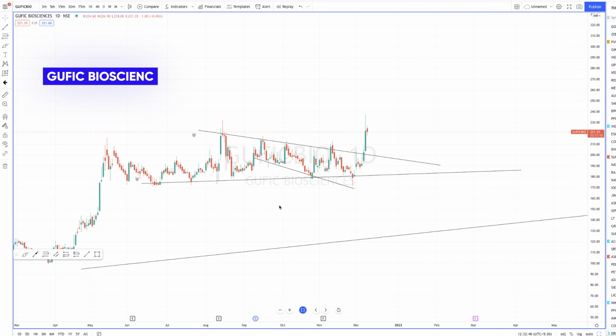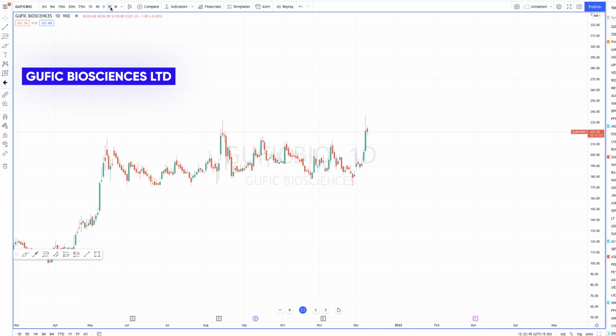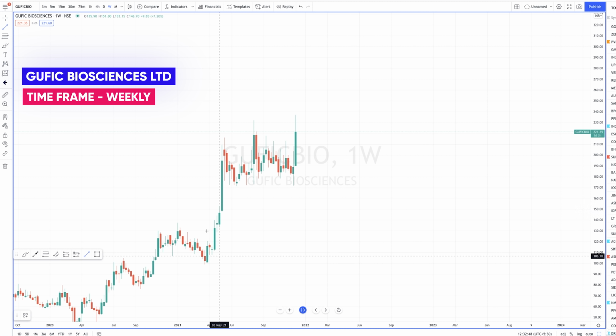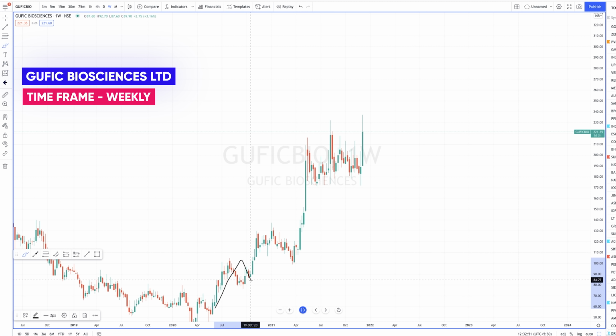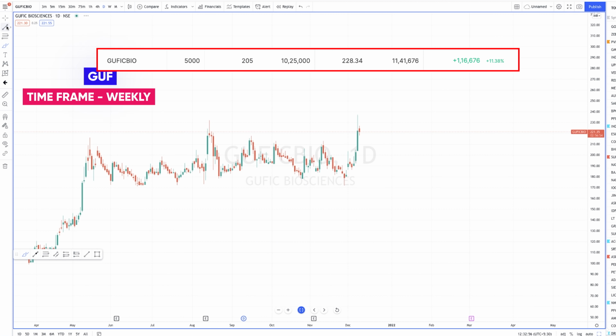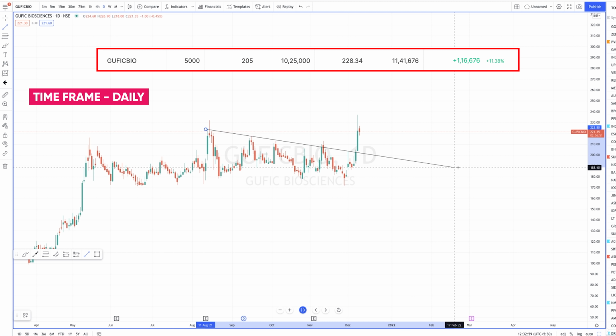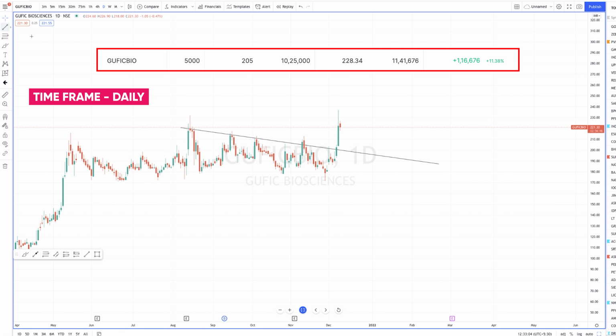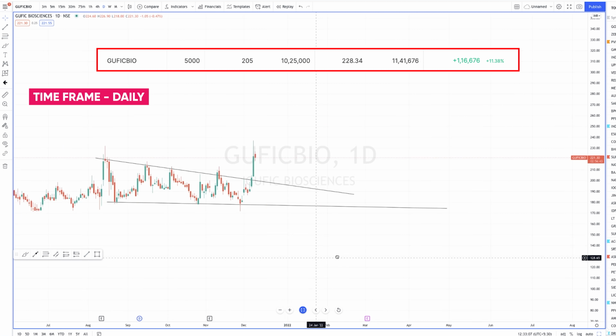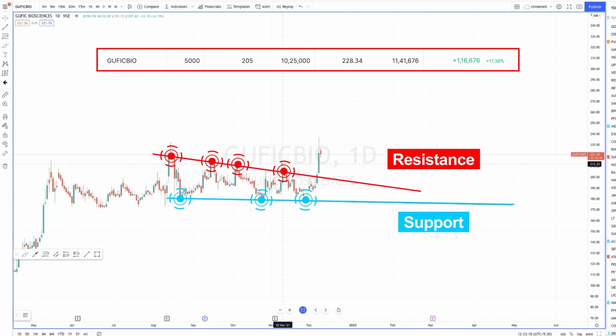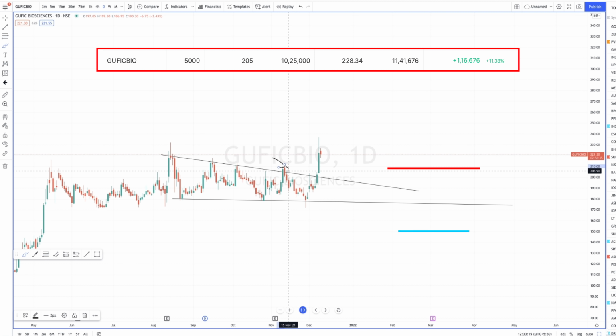Okay friends, so this is the Gufic Bio chart in daily time frame. You can see that. Okay, let me just switch this into weekly. You can see that there has been a good trend, correct, and there has been some consolidation, and I found this pattern. Okay, this one, all right, and at the bottom I was able to see this, and this is exactly where I entered. Okay, this place 205 206 is where I entered, waiting for a breakout to happen.